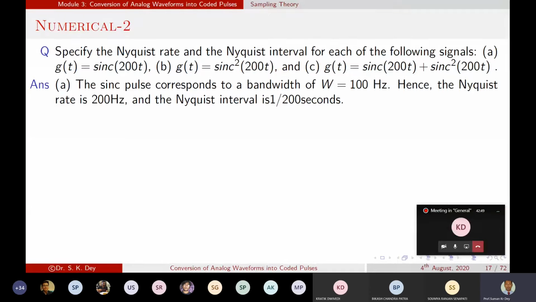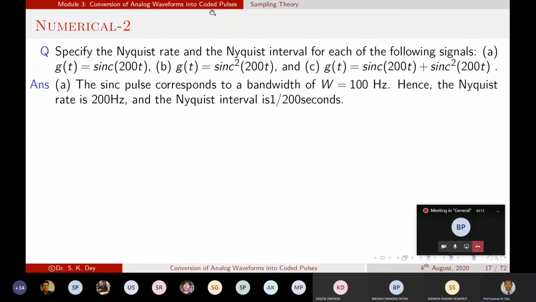And the third term is a summation of these two terms. What is the Nyquist rate or Nyquist frequency for this signal? The same as B, 400. What is the reason for that? Because there is a summation of two signals there.